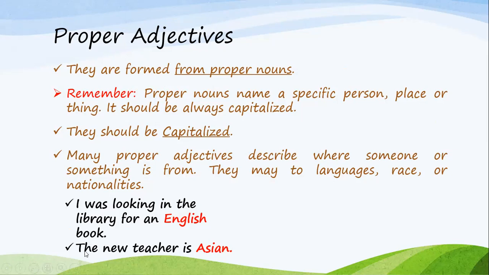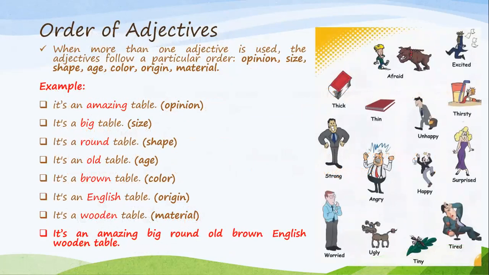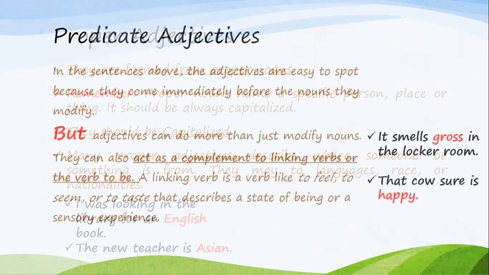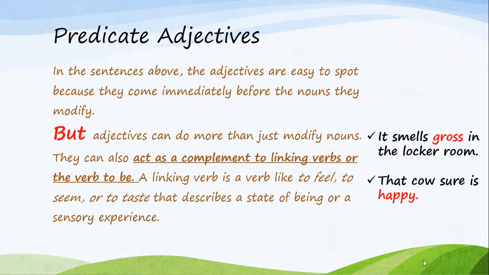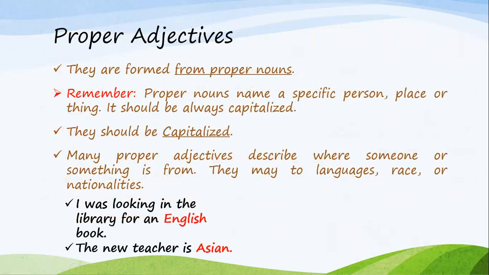Let's look at the other example. The new teacher is Asian. Asian, which means from Asia, or we can say American or African. Africa is a proper noun, it's capitalized. So similarly, the proper adjective here, Asian, should be capitalized. So we said that we have predicate adjectives and as you see, they are not capitalized, and we have the proper adjectives and they should be capitalized.